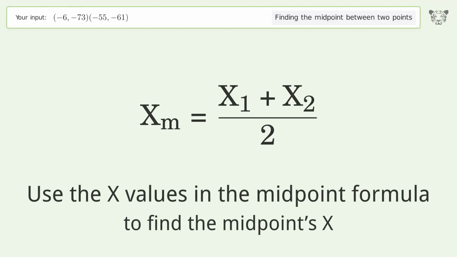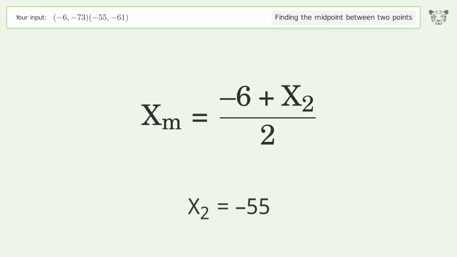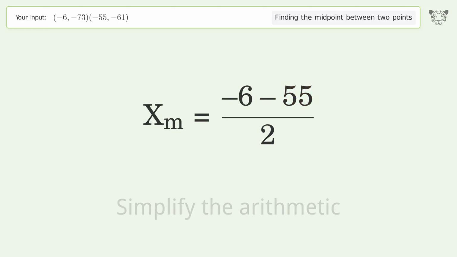Use the x values in the midpoint formula to find the midpoint's x. x1 equals -6. x2 equals -55. Simplify the arithmetic.